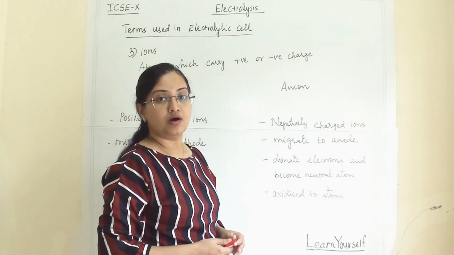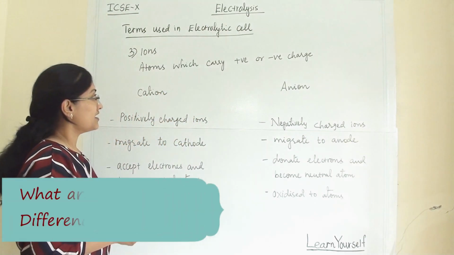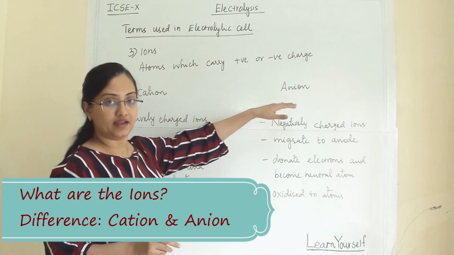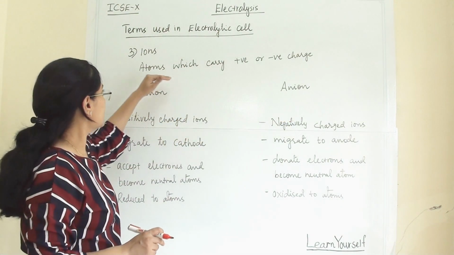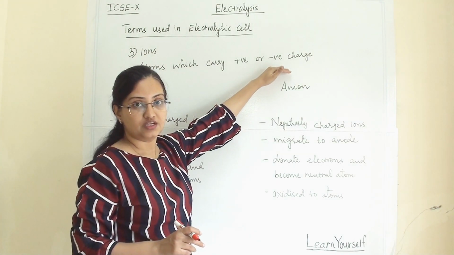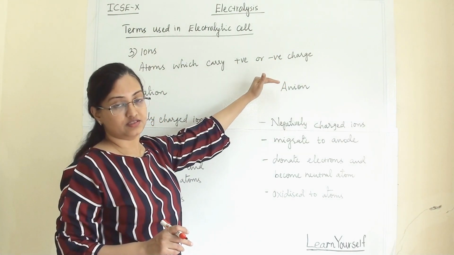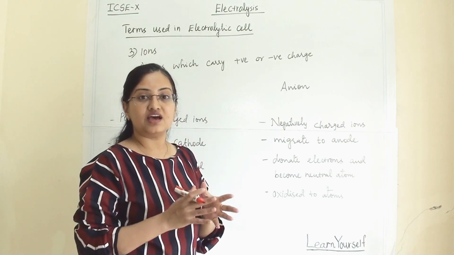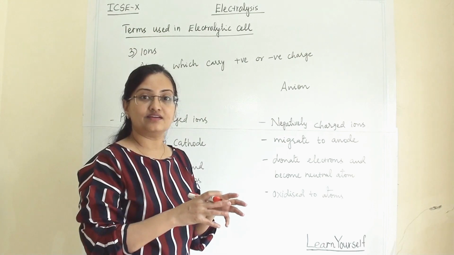Now let us learn about ions. There are two types of ions, cation and anion. What are ions? Atoms which carry a positive or negative charge are called ions. Depending upon the charge they carry, we segregate them into cation and anion.